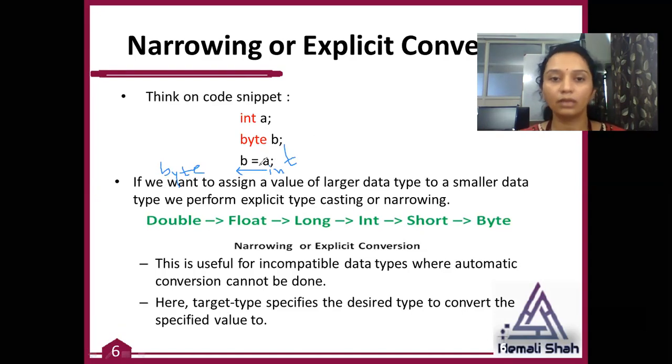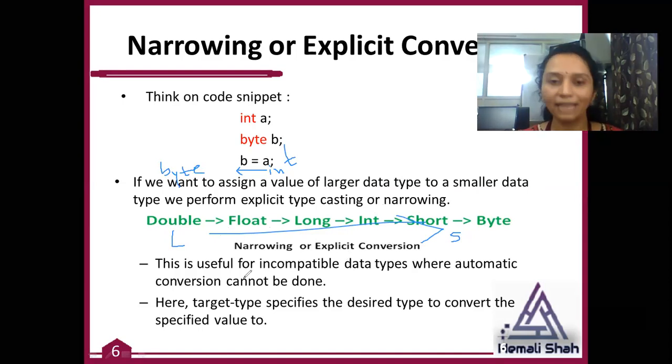If you assign a value of a larger data type to a smaller data type, we perform explicit typecasting, and it is called narrowing typecasting. Narrowing typecasting is always performed from larger to smaller data types: double to float, float to long, long to int, int to short, short to byte. Whenever you are moving from larger to smaller, it is always narrowing or explicit type conversion.